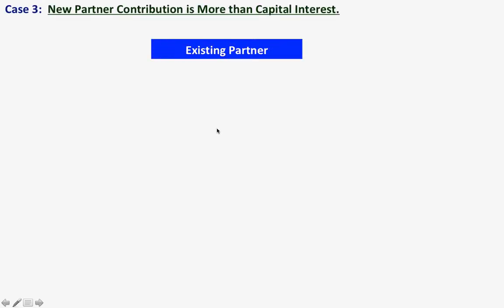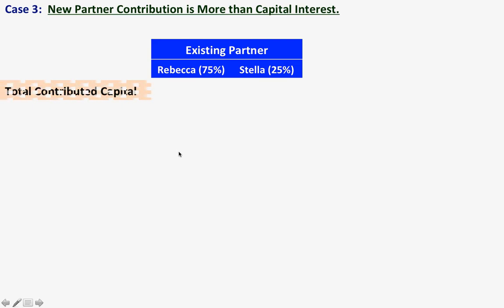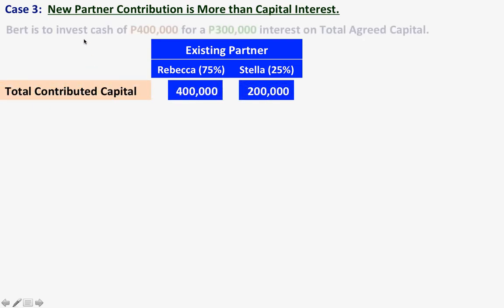Next case. New partner contribution is more than capital interest. Here, for the existing partners, we have the contributed capital. And the condition is that Bert is to invest 400,000 for a 300,000 capital interest. So the new partner contribution is more than the capital interest.